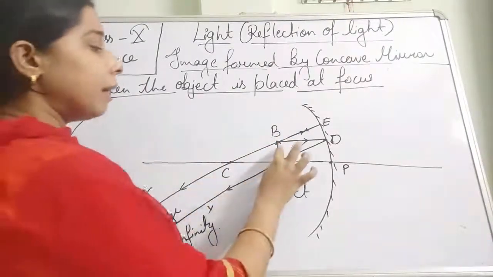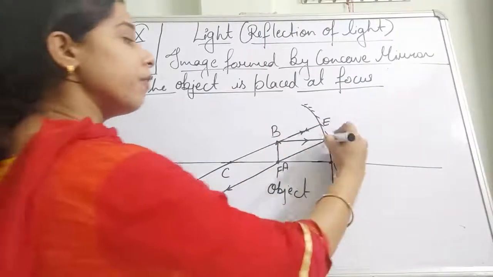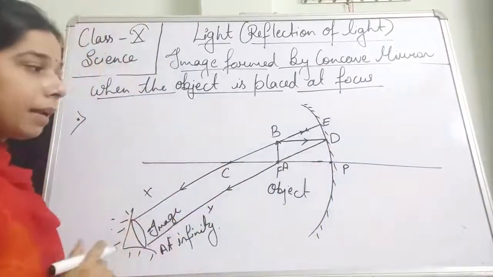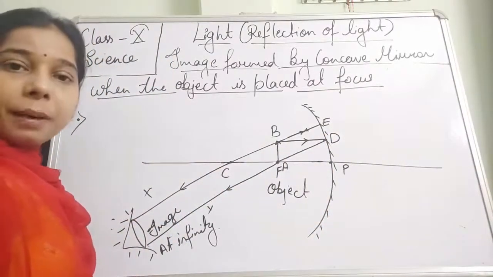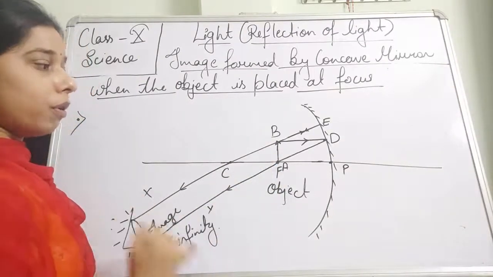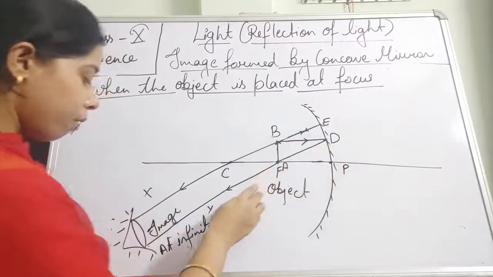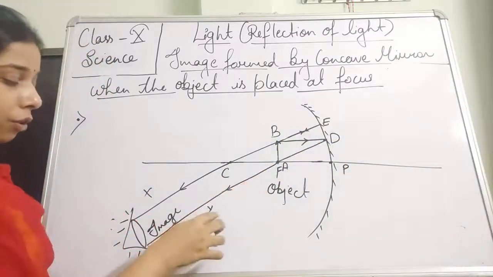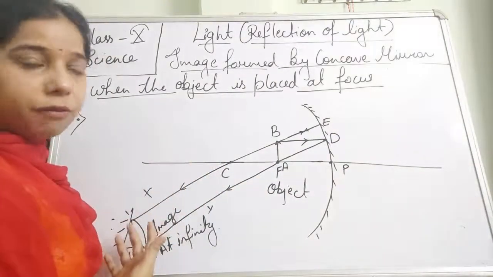So one of the rays, BD, is parallel to the principal axis, and you know that a ray of light parallel to the principal axis passes through the focus after reflection. So this BD gets reflected and passes through the focus, and a ray of light Y will come out through the focus.